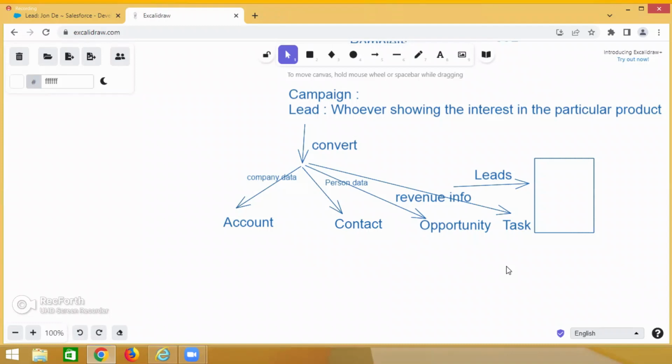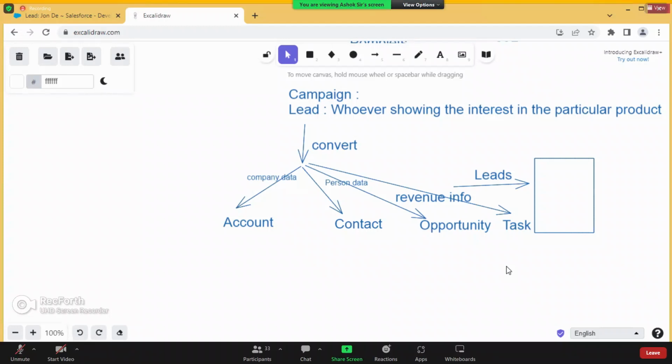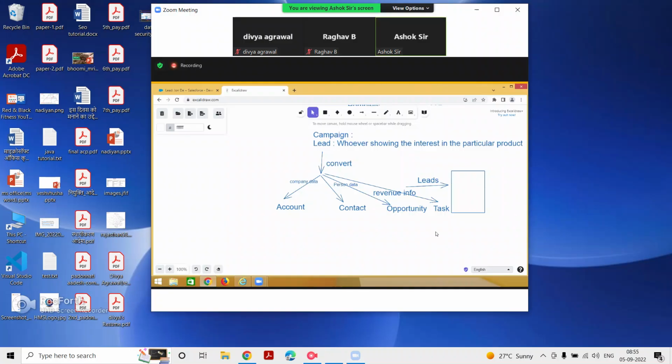Okay. How to convert, tomorrow we'll discuss. Okay, guys? This terminology is very, very important. Also, almost 50 to 70% of the work we are working with these objects only. If it is not possible, then we go to the remaining 30% custom. Understand? Okay, guys, thank you so much.